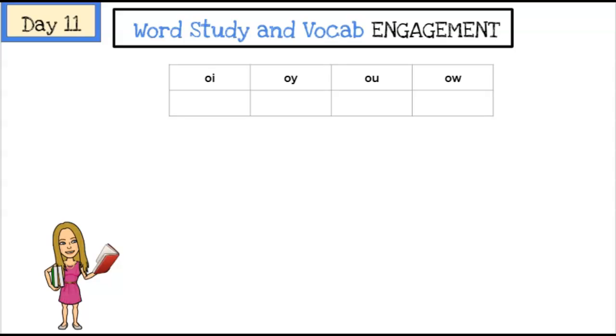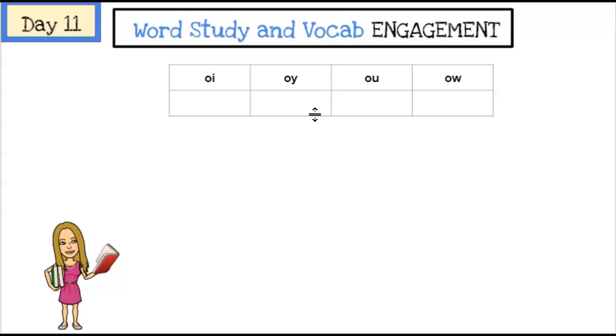Hi boys and girls, today we are on day 11 of our review and routines, and we are also going to cover day 12 so that we can wrap up this week and begin our Unit 1 starting next Monday. Today we are going to be looking at OI, OY, OU, and OW. So the first thing that I want to take a look at is OI and OY.